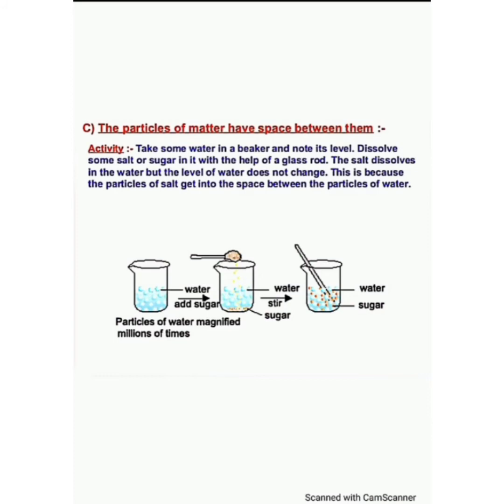Take a beaker and pour in the water. Afterwards add 1 spoon of sugar into that beaker. Dissolve it well, stir it well. After that, observe whether the water quantity is increased or not. If it is increased, why? If it is not increased, why? So in this activity, the water quantity will not increase because space is present between one particle and another particle. In that space, the sugar has dissolved.